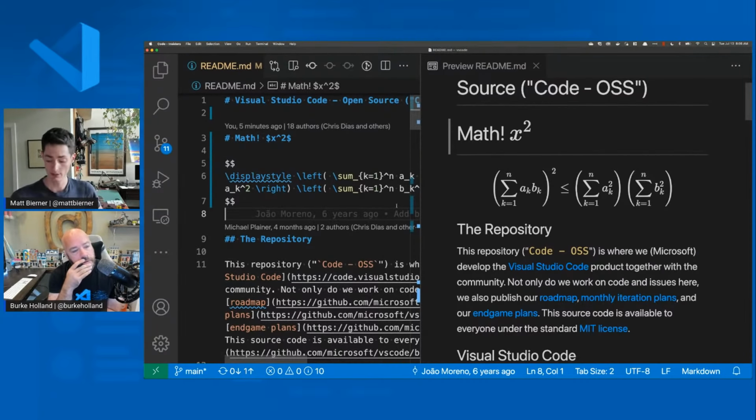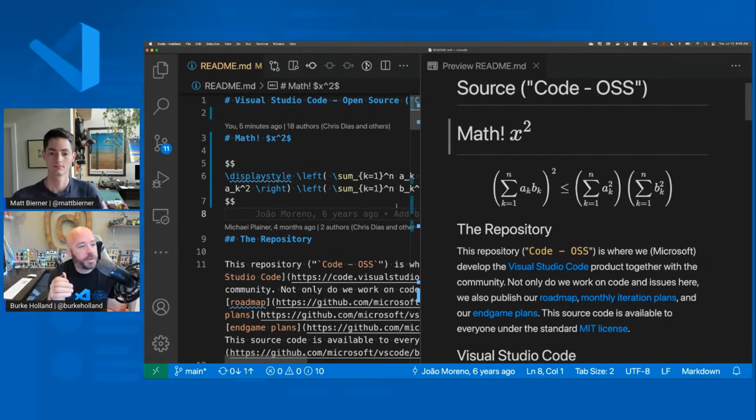The reason why we chose to have it built in is, as I said, we wanted to have support for math in notebooks out of the box so that people didn't have to go and install an extension. Once we added that, it really just made sense to enable it inside the Markdown preview as well. It was really not adding very much extra code to enable it for the Markdown preview, in addition to enabling it inside of notebooks.